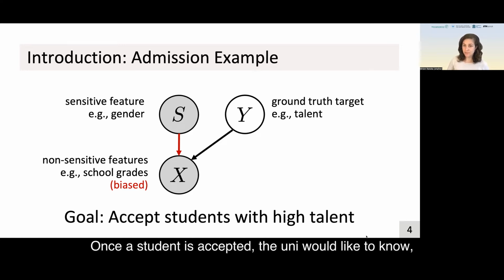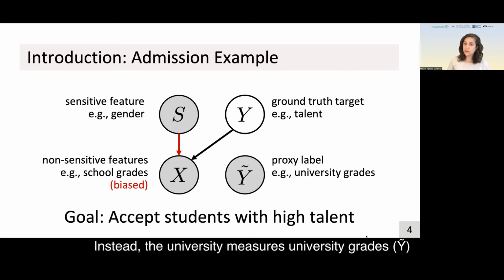Once a student is accepted, the university would like to know if their decision was a good one. Ideally, they would like to measure talent. However, talent is not directly measurable. So instead, the university measures university grades, which we denote as Y tilde.